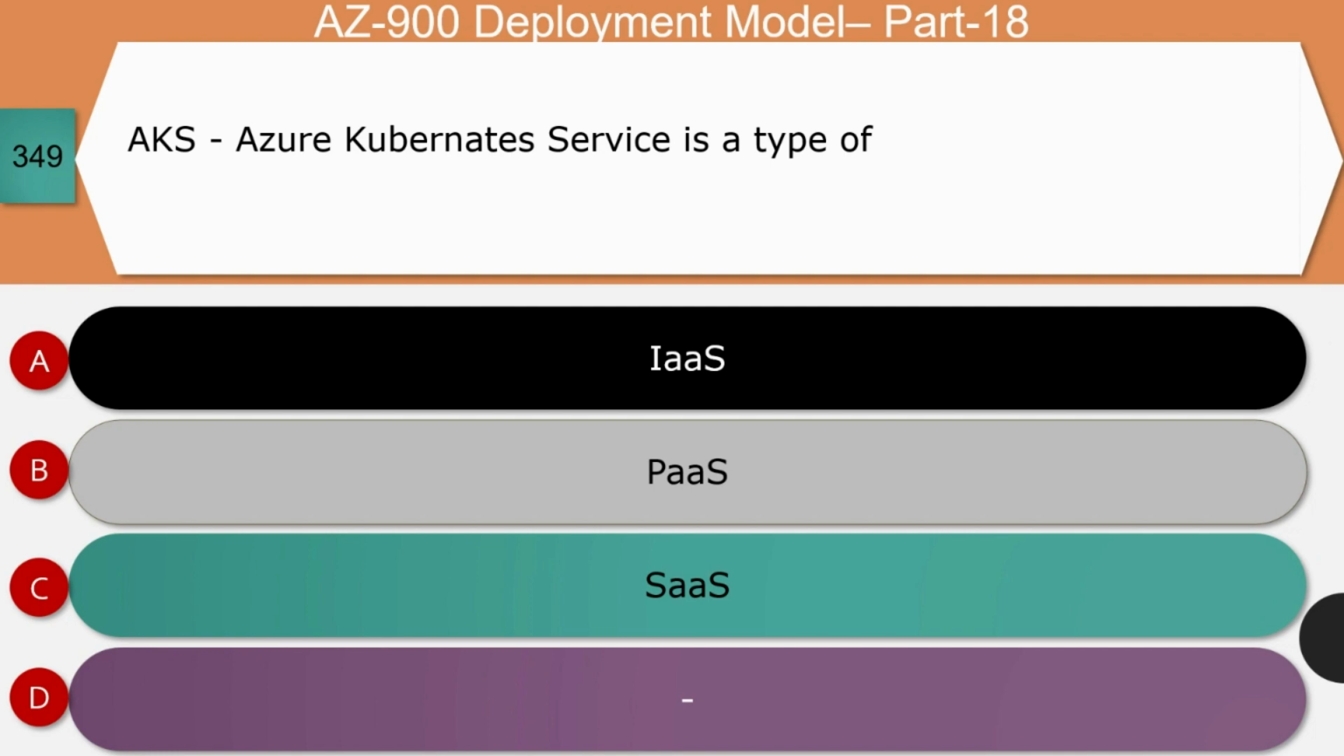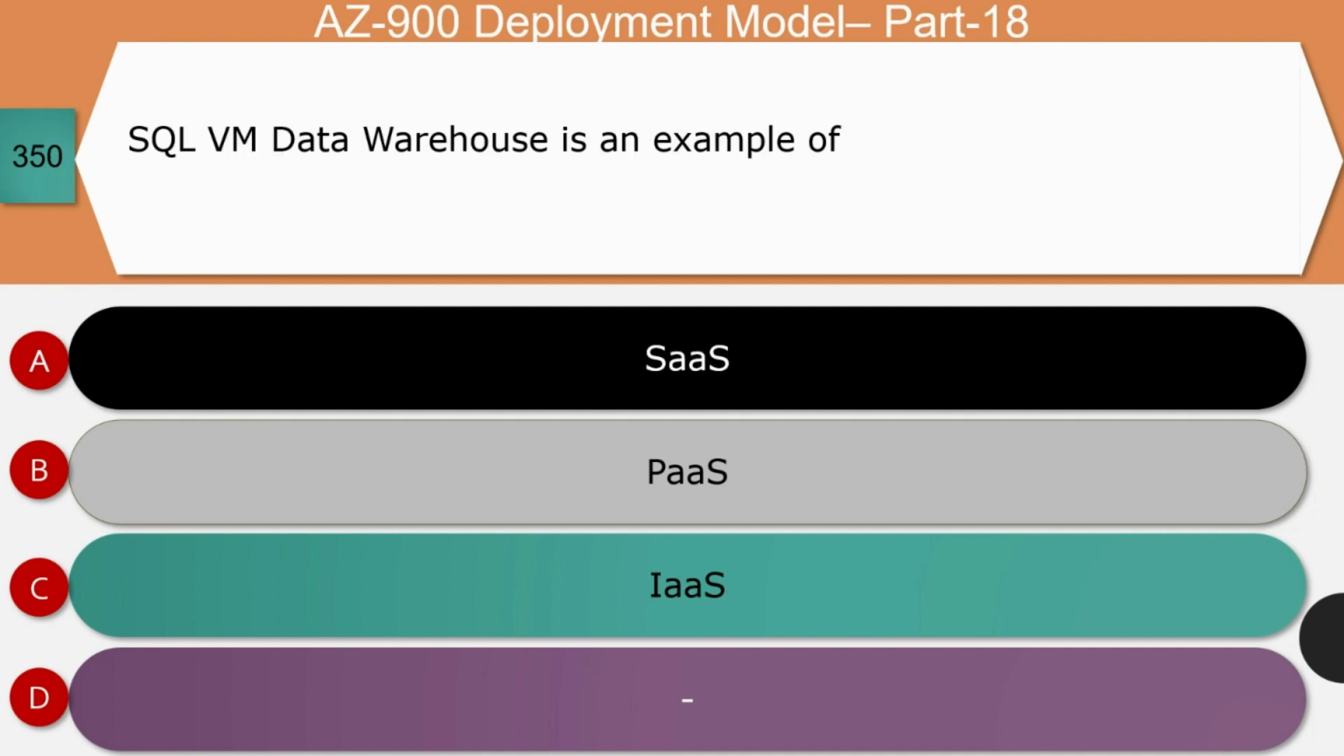Next question, AKS, that is Azure Kubernetes Service, is a type of infrastructure as a service, platform as a service, or software as a service. The right answer for this question is B, that is platform as a service. Let's see the reason. Azure Kubernetes, also called as AKS, is an open source container orchestration platform for managing, automating, and scaling containerized applications, using which you can containerize and manage an application. So it's a perfect example for PaaS. So option B is the correct answer.